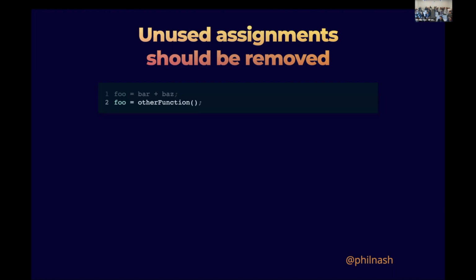If you're trying to understand why the first line in this example is there, and then you find out it was never used, you've spent that time, worked up a bunch of things in your head, and now you have to throw them away because it happens again.